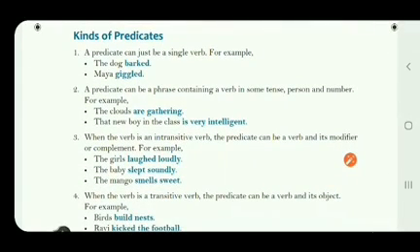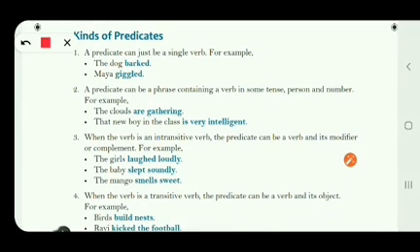Now we talk about the kinds of predicates. A predicate can just be a single word. So this is the first condition for the predicate. A predicate can be a single word.